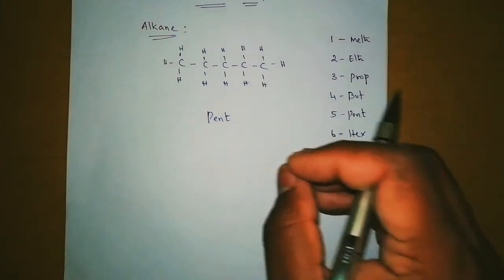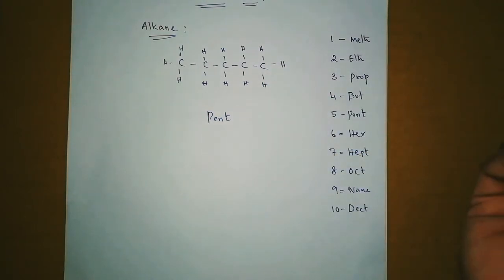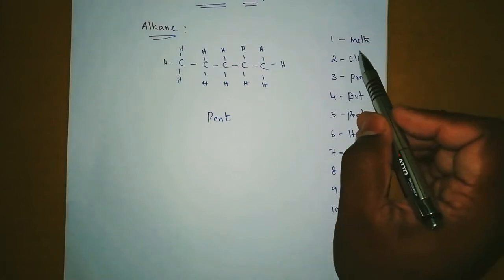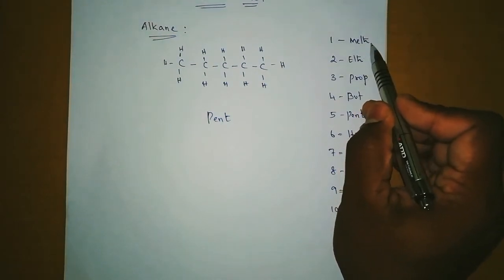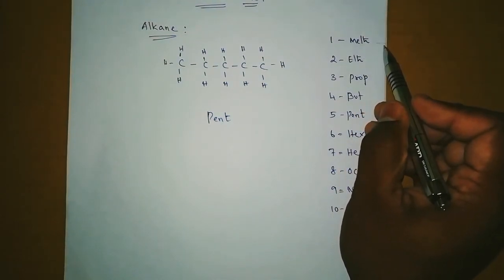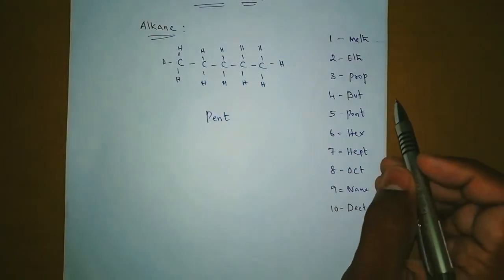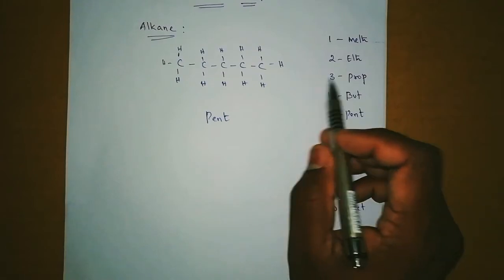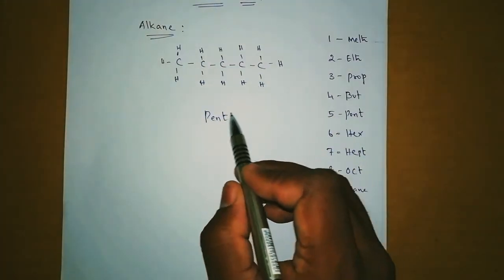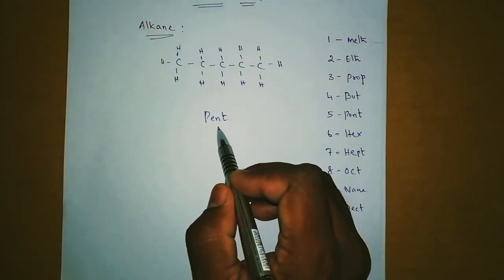So how can we give a name? If it is an alkane, that means single bond, then we add ane after meth. Okay, if between carbon and carbon the double bond is there, then we add ene. For example, pent, here 5 carbon, so it is penta.